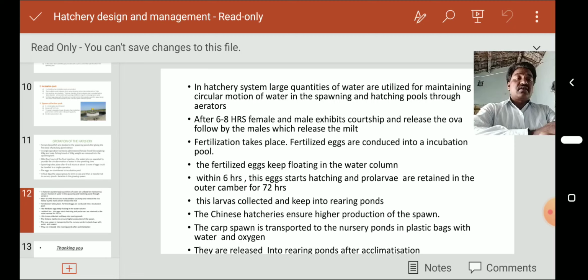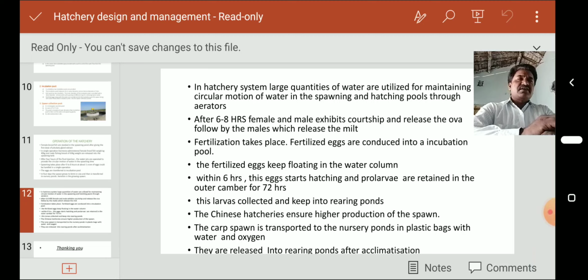Once again, these brooders release the eggs and ova, so we maintain oxygen levels, pH level and salinity level. One more thing we have to discuss is the hatchery designed for carps or prawns.